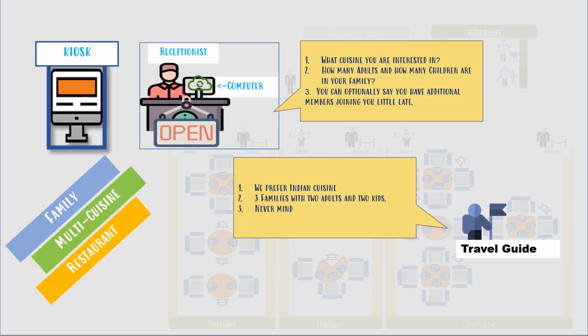If we compare this with the previous session of Mr. Bribes or Mr. Bites requesting, they were requesting only for their family. So in this case, the travel guide is requesting on behalf of the families and is requesting in bulk. He is basically telling, I need 3 families with 2 adults and 2 kids to be accommodated in Indian cuisine.